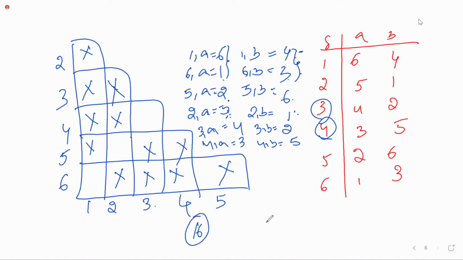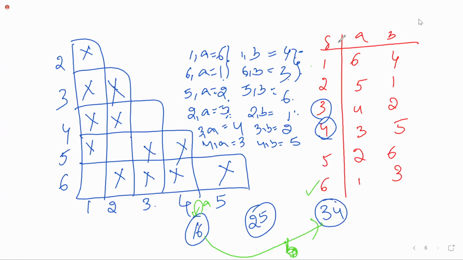1, 6 as a single state, 2, 5 as a single state, 3, 4 as a single state. Okay. Now, 1, 6 on A is going to 6, a self loop. 1 on B is going to 4, which is 3, 4 on B, right? 6 on A is 1, same in the concept. 2 on A is going to 5, which is the self state. 2 on B is going to 1, which is back. Next, 3 on A is going to 4, which is the self state. Next, 3 on B is going to 2, which is going back.